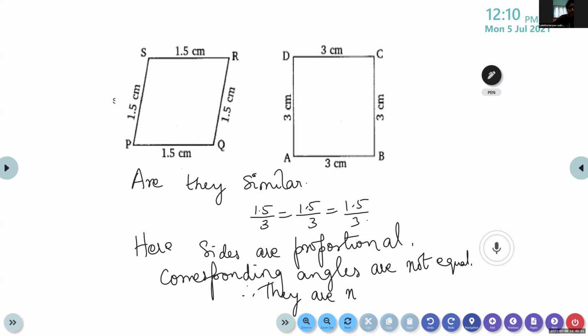Ma'am, should we write it? Yes, yes. These are some problems, children. These are the problems you will get for 1 mark questions. Draw the figure and write the question. Are they similar? Here, the sides are proportional, but the corresponding angles are not equal. Therefore, they are not similar.